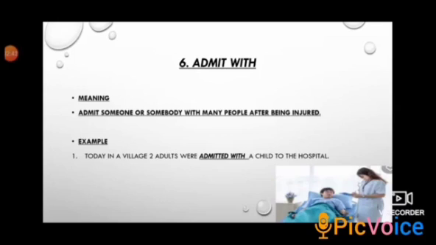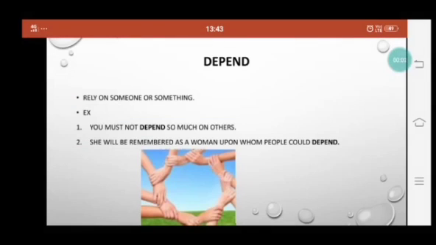Now, I would like to hand over the mic to Yashika. As you have learned the phrasal verbs escape and admit from Tanushi and Urvendra, let's start with our next phrasal verb, depend. Before learning phrasal verbs used with depend, we will see the meaning of the word depend. The word depend means rely on someone or something. Examples: you must not depend so much on others. She will be remembered as a woman upon whom people could depend.